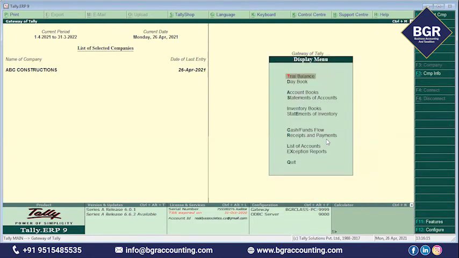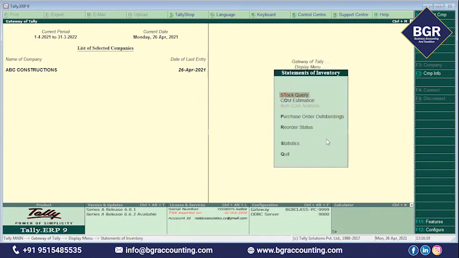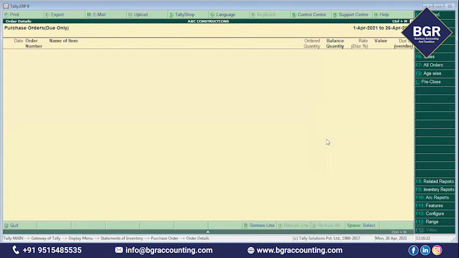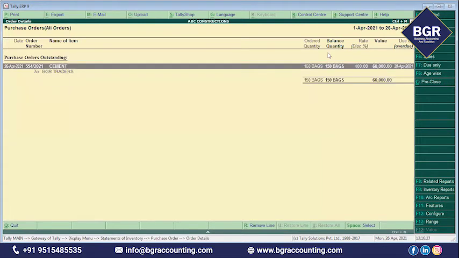For that, you have to go to Display. In Display, you have a button, Statements of Inventory. Then it is Purchase Orders Outstanding. You can see all purchase orders outstanding. Here you have to click on All Orders. So how many POs are pending? Only one PO is pending. You already gave the purchase order to BZR Traders. In that purchase order, you are asking for 150 bags of cement. What is the rate you are asking? 400 rupees. So this purchase order is pending with BZR Traders.